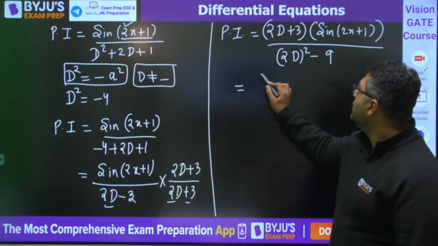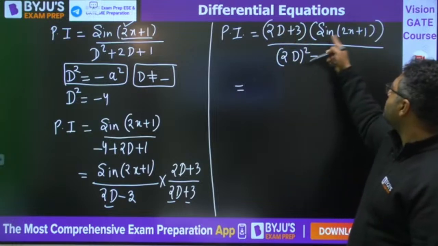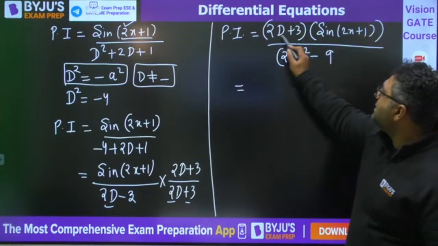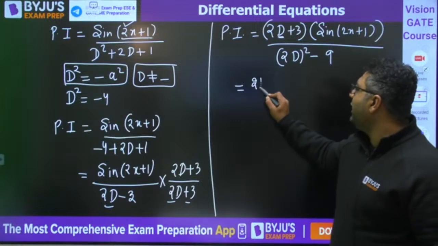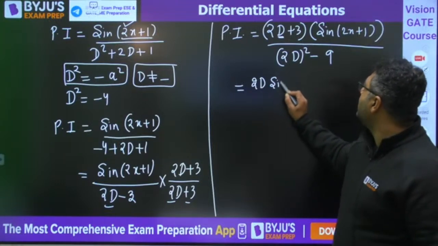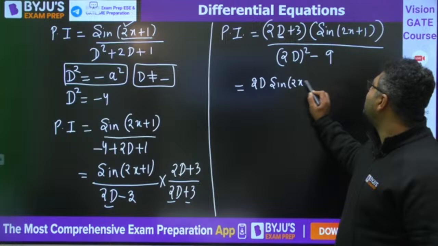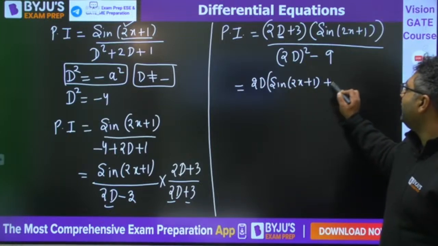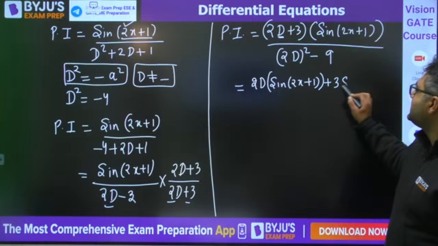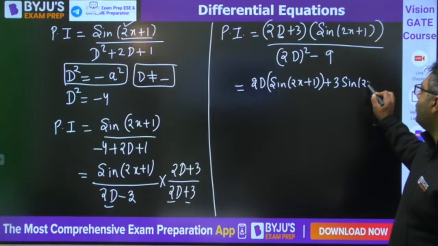So you can write 2D plus 3 into sin 2x plus 1. D means differentiation, you will apply this operator. So you will write 2D into sin 2x plus 1, then plus 3 sin 2x plus 1.